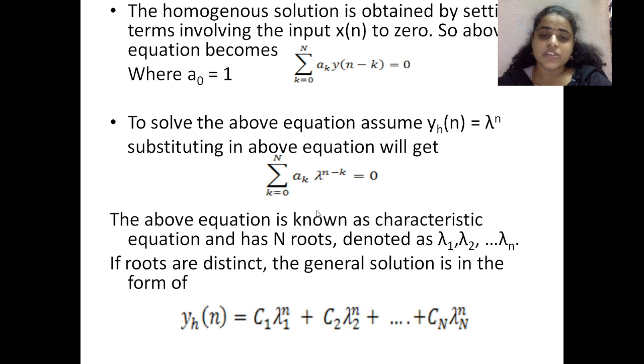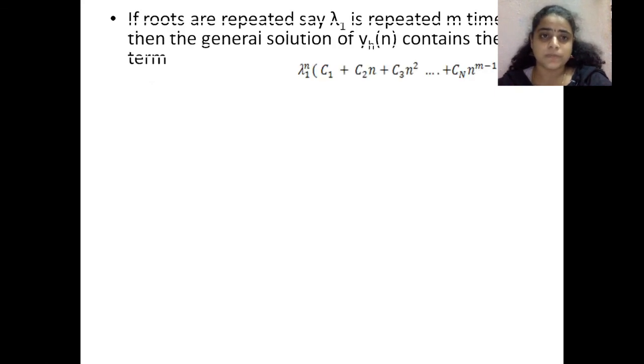The above equation is called the characteristic equation, which has n number of roots denoted as lambda 1, lambda 2 and so on up to lambda n. The solution for this will be C1 lambda 1 power n, C2 lambda 2 power n and so on, plus Cn lambda n power n. This homogeneous solution we have obtained in this form. Okay, these all are the mathematical basics that we have in M1 or in any other mathematical subjects. You guys have come across those, this homogeneous solution and particular solution.